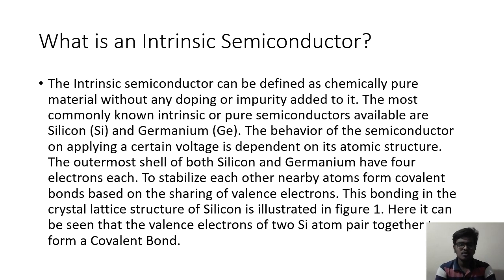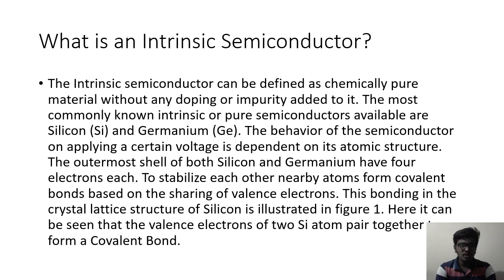The behavior of semiconductors on applying a certain voltage is dependent on its atomic structure. The outermost shell of both silicon and germanium has 4 electrons each. To stabilize each other, nearby atoms form covalent bonds based on the sharing of a valence electron.